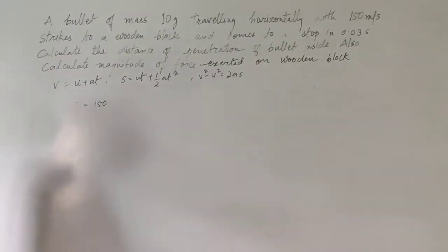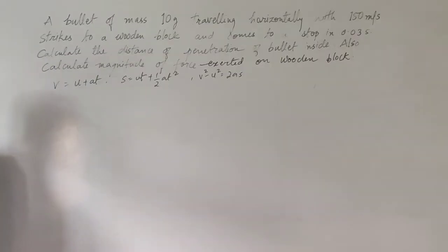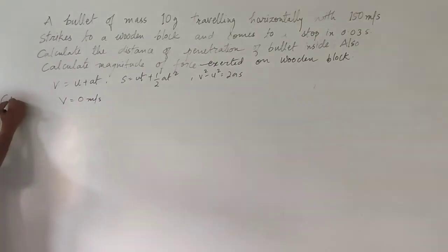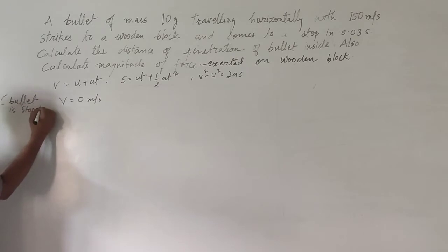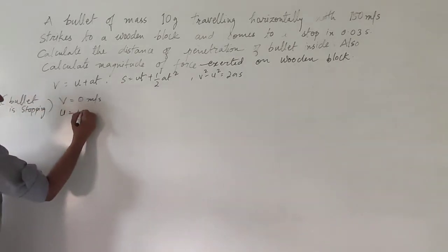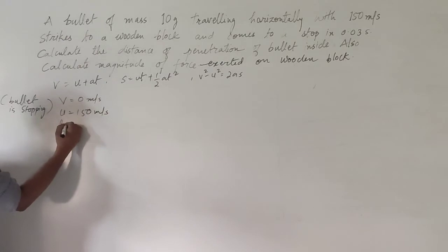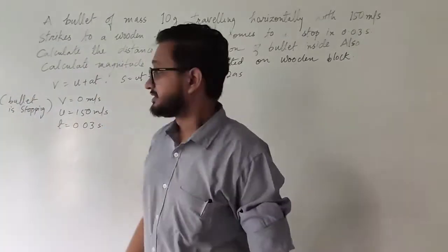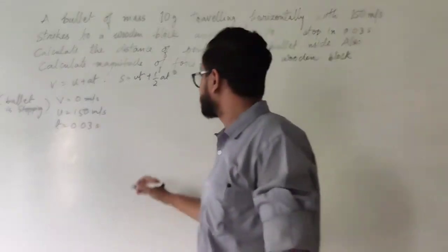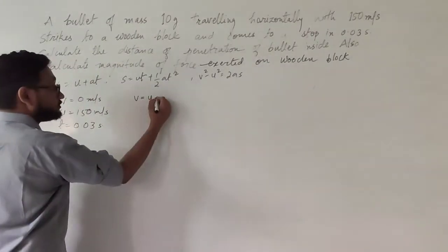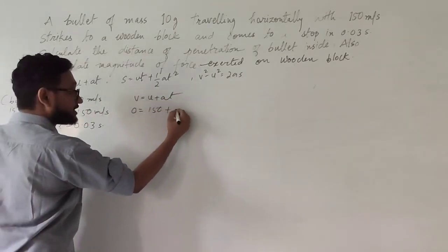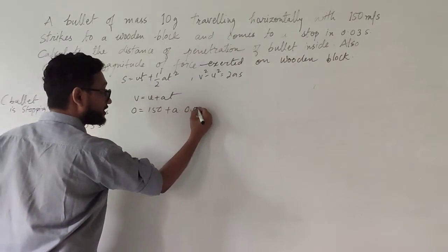Okay, so before writing the solution, let's write all the values over here so it is easy for you to understand. V is 0 meters per second because the bullet is stopping. U is 150 meters per second. Time is 0.03 seconds. Substituting the values in the first equation, that is V is equal to U plus AT. V is 0, U is 150 plus acceleration into time, that is 0.03.